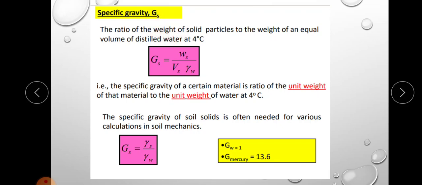Okay, that is, specific gravity of a certain material is the ratio of unit weight of that material to unit weight of water. That is, we are referring with respect to water. The unit weight of that material divided by unit weight of water at 4 degrees Celsius is known as specific gravity. The specific gravity of the soil is often needed for various calculations in soil mechanics. In almost every calculation, the term G will be coming. So specific gravity is actually constant for different types of soil. Okay, and it is a unitless parameter because it is a ratio of unit weight of that material to the unit weight of water. So it is a dimensionless parameter, and specific gravity of water is taken as 1 and that of mercury 13.6.